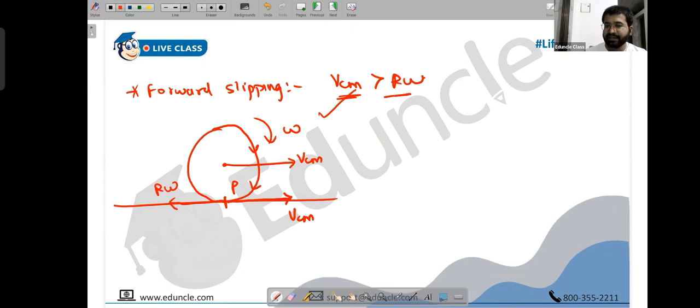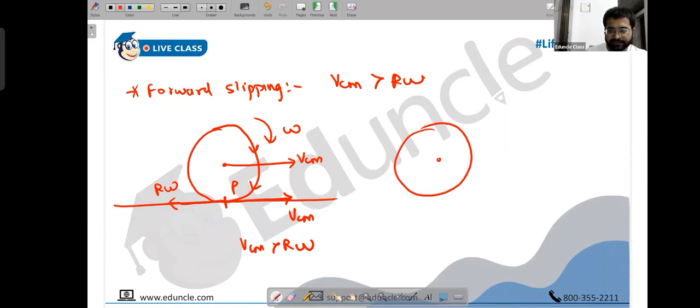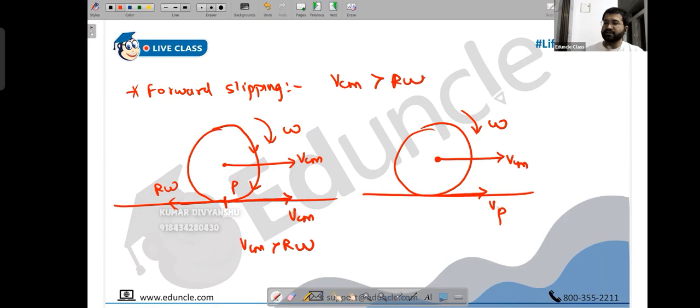If VCM is greater, where will the net velocity be? It will be in the direction of VCM. So since VCM is greater than R omega, the velocity VP is actually in the forward direction. So this is VCM. Here you have got omega, and now you have got VP, which is in the forward direction. I hope you understood why VP is in the forward direction, because VCM is greater than R omega. Next, what is going to happen is, people, the point of contact of the rolling object now has a velocity with respect to the ground. So it is going to slide, it is going to skid.